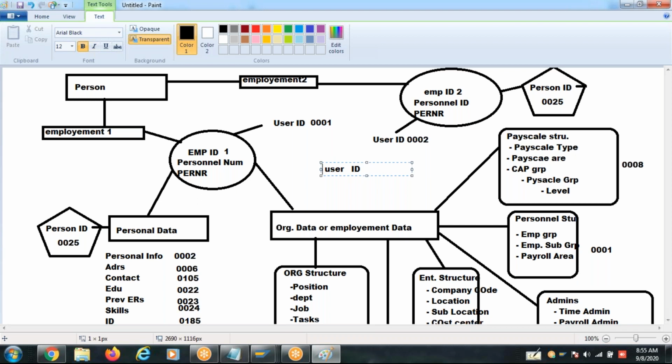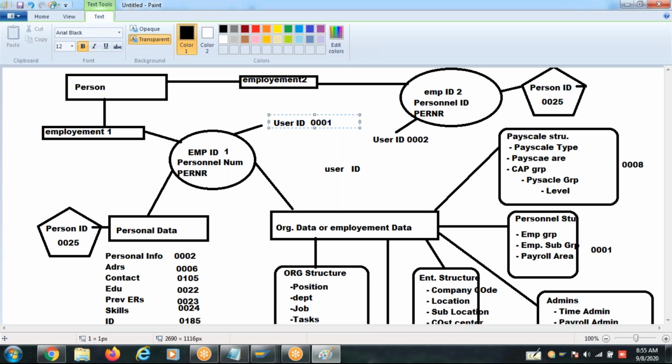This user is given all permissions and authorizations that are required for customizing and configuring the solution. But this user is given his own data access to a certain extent, not every data. He cannot change his payroll information, but he can change his personal information.